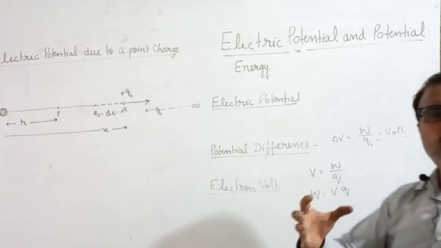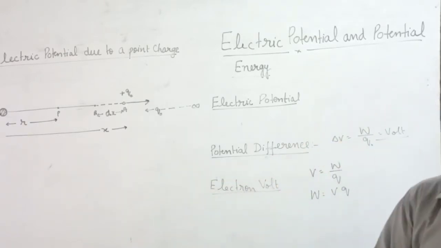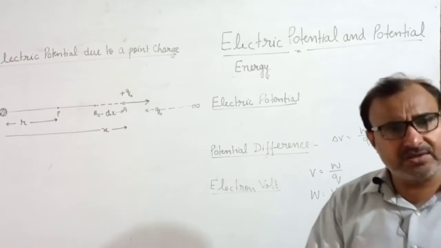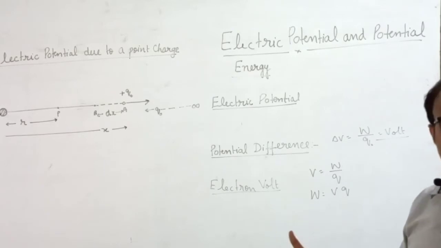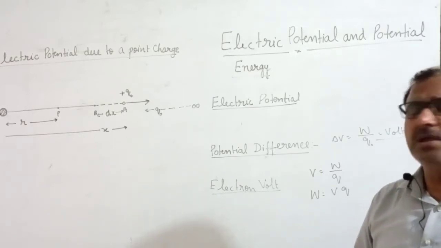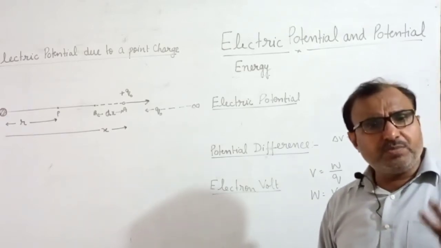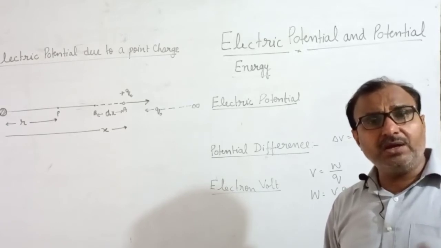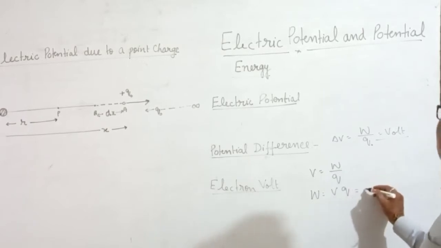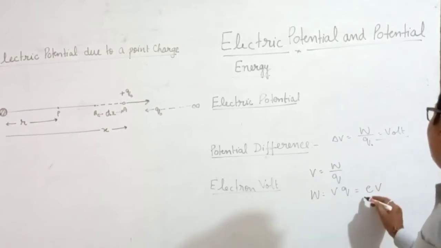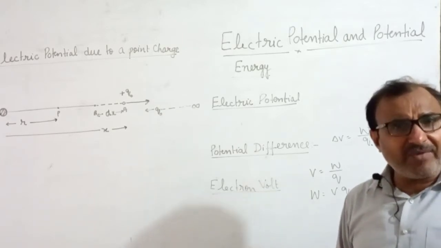Work is always stored in the form of energy. Just now you are listening to my video, watching my video, you are increasing your physics knowledge, you are increasing your physics potential. So this is your energy. Work is stored in the form of potential energy. So here W equal to V into Q. If in place of Q there is an electron, what is the charge on the electron? Small e is the symbol of charge on the electron. Then you can write eV. So eV is known as electron volt. That is a unit of energy.